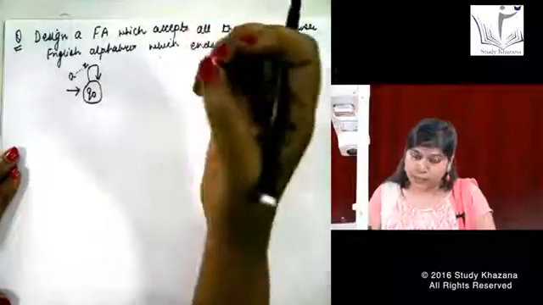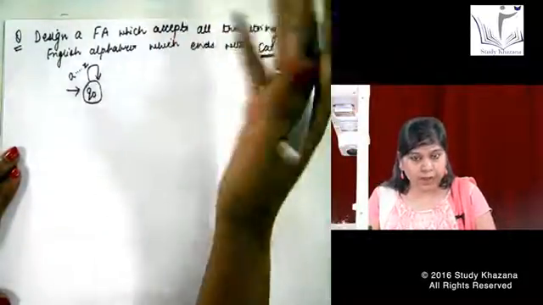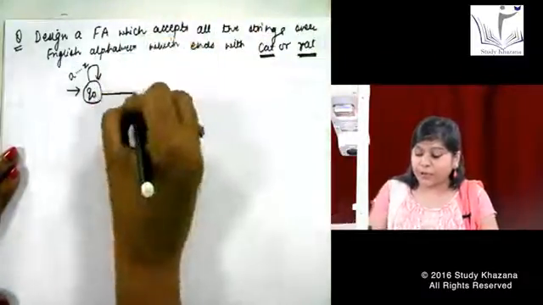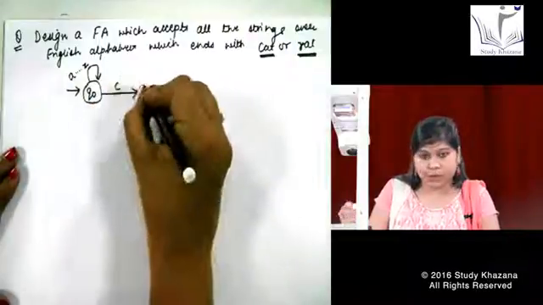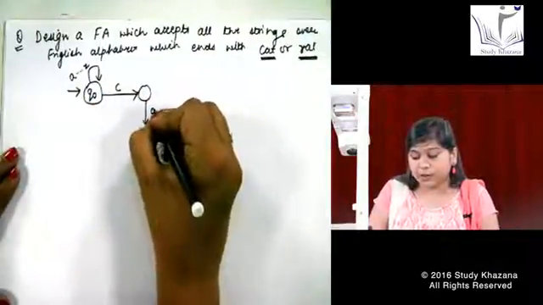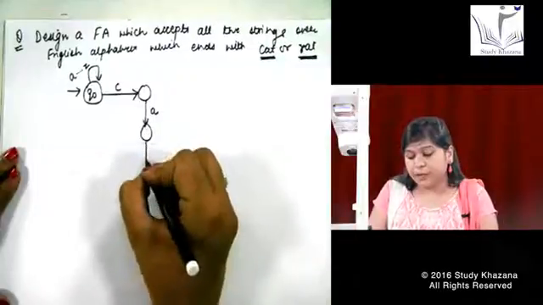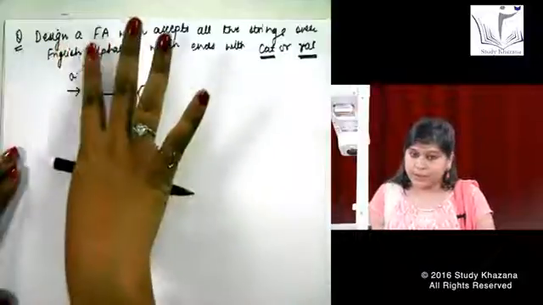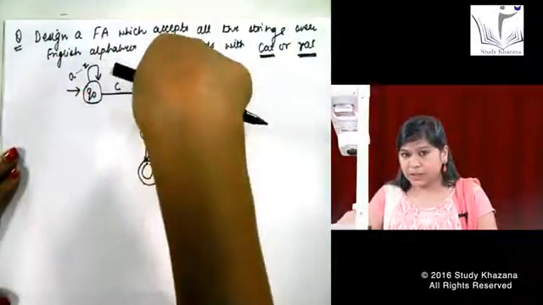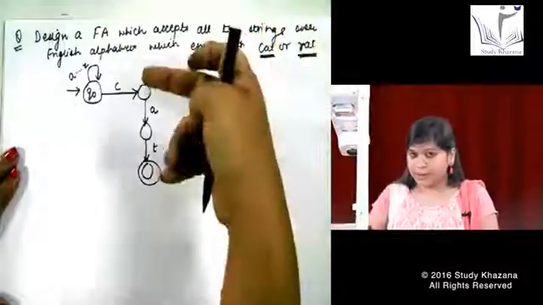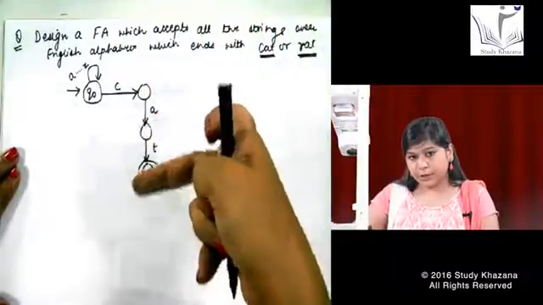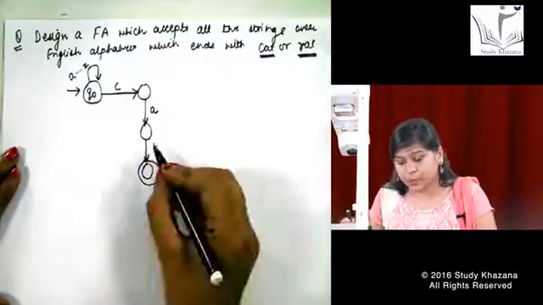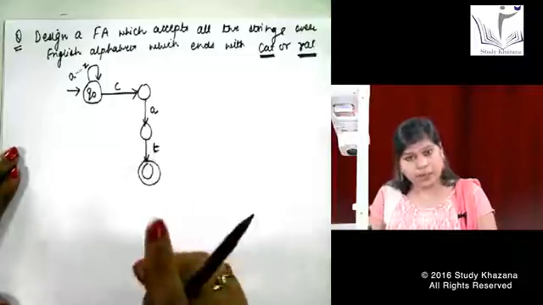That means starting from Q0, you are giving any kind of input. A, B, C, D, anything from A to Z does not matter to us. But it should end with cat and rat. So I give an input C. This machine, A, I give again a state and then I give T. I make it a final state. Anything from A to Z can come at the start, after that you gave C, that means C gets accepted with the middle state, then you give an input as A, then you give an input as T. That means cat is getting accepted in sequence order because the last alphabet should be T.